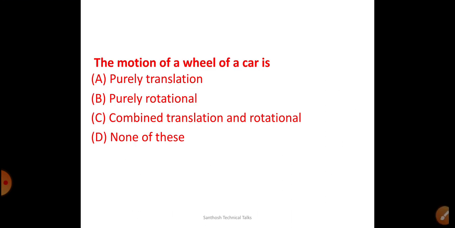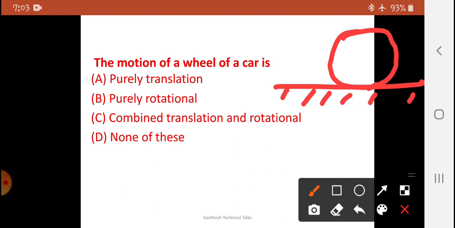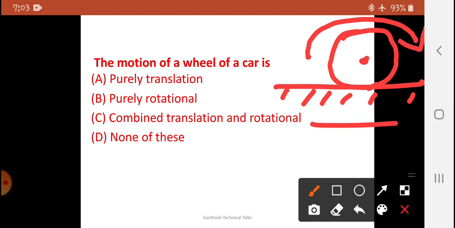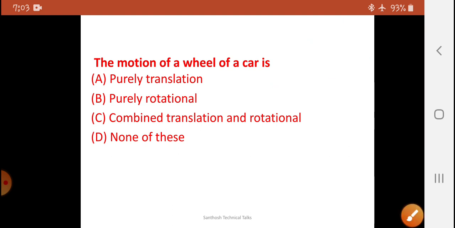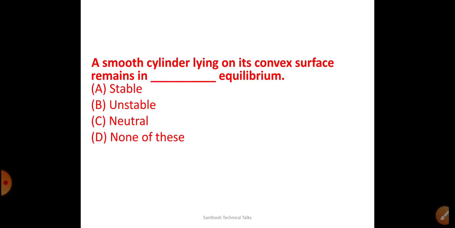Okay, very superb question. The motion of a wheel of a car. Take this is a road and this is a wheel of a car. It has both rotation as well as translation. The combined translation and rotation should be there for any motion of a wheel.